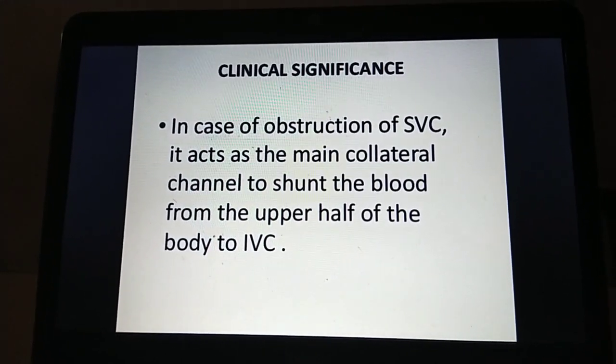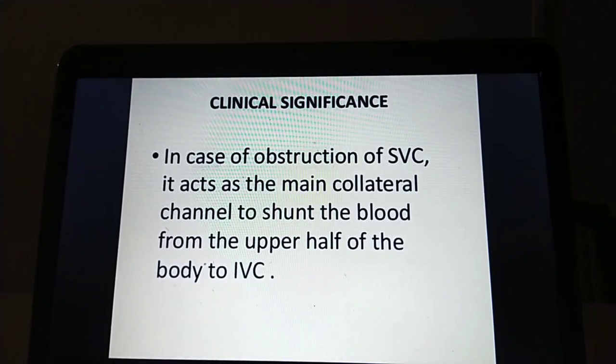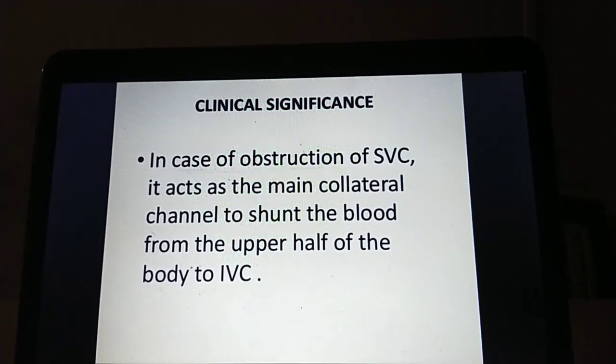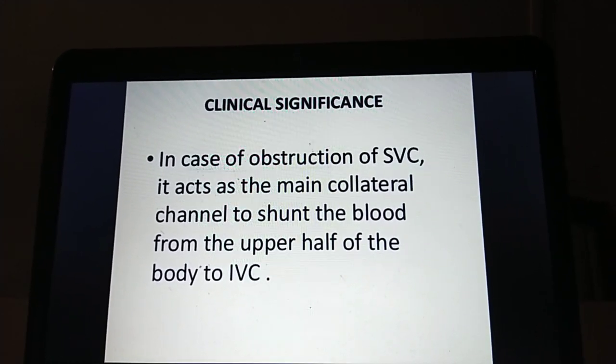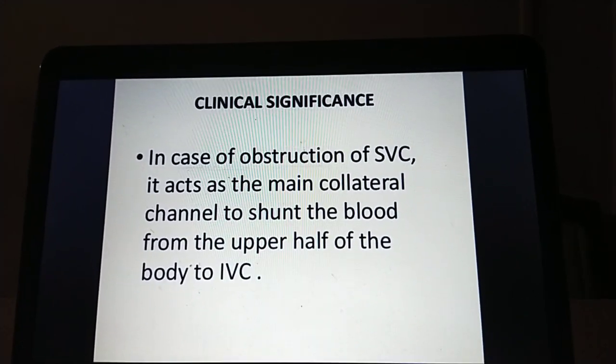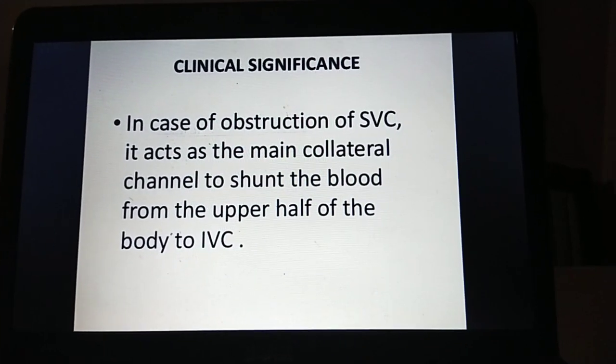The accessory hemizygous vein is the upper vein, present on the left side, and it mirrors the upper azygous vein. This is about the azygous vein. Thank you very much.